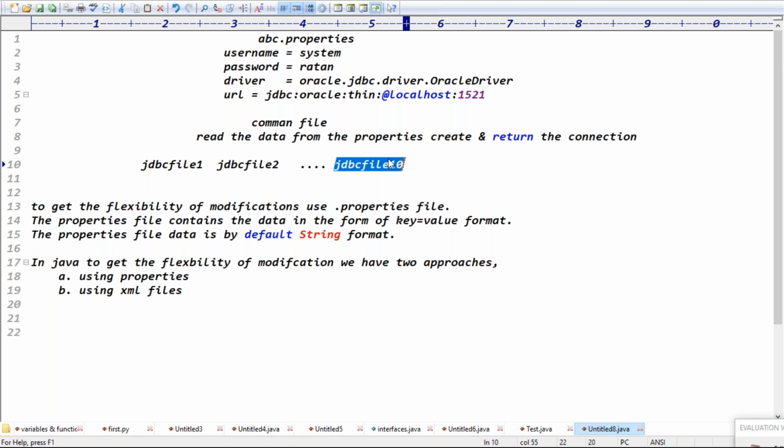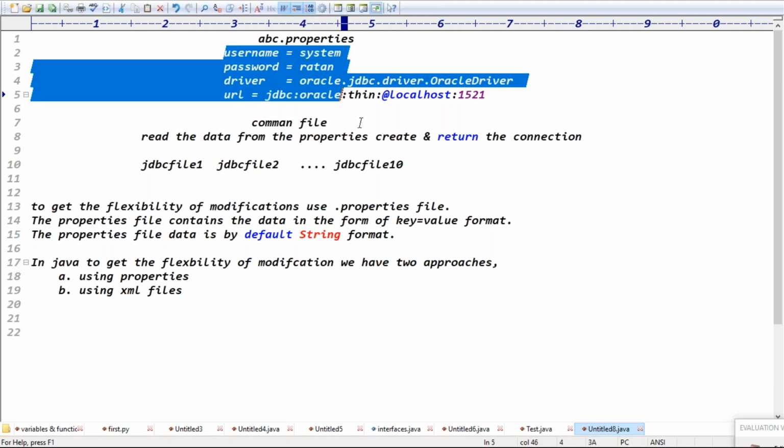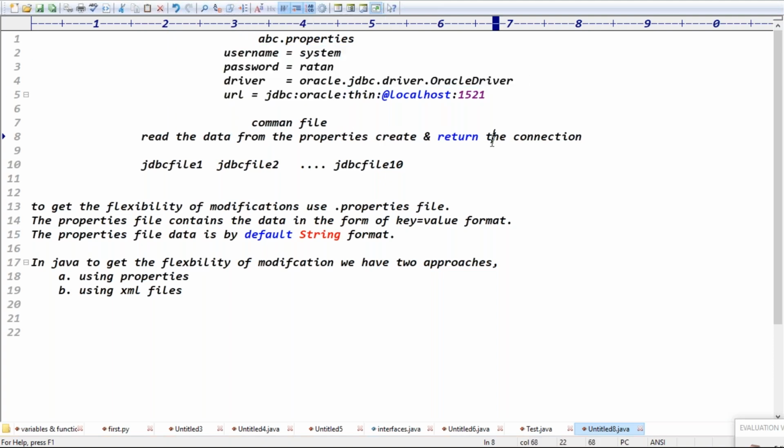But again, is reading the data and creating a connection in each of these many files recommended or not recommended? It is not recommended, right? That's why, guys, in the middle I can take one common file. This common file will read the data from the property file, create the connection, and return the connection.